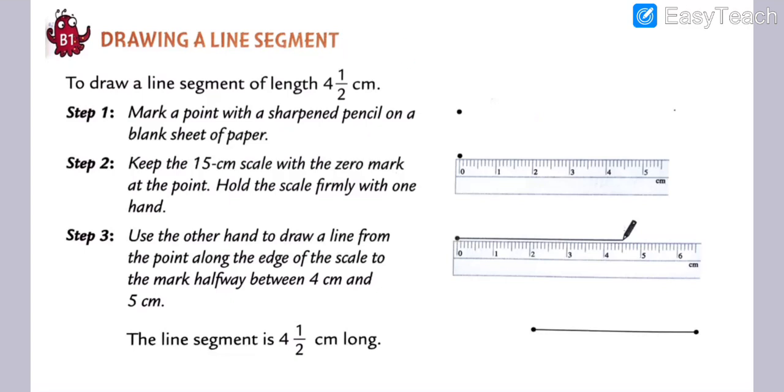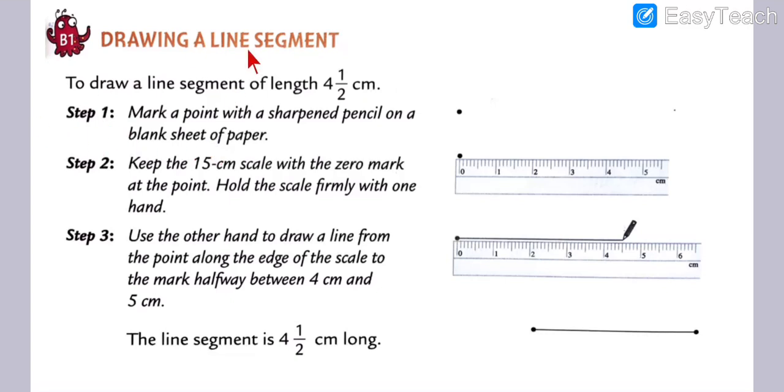This is drawing a line segment: to draw a line segment of length 4.5 centimeters.